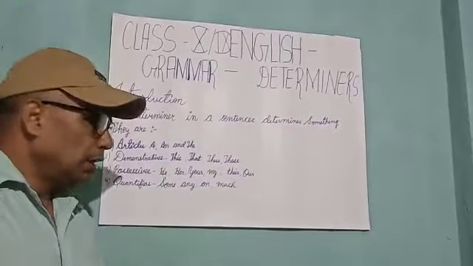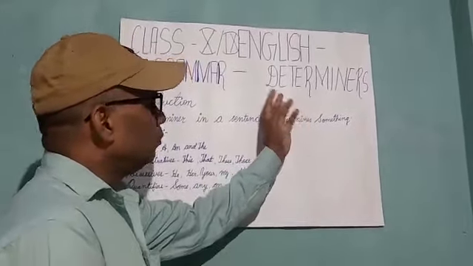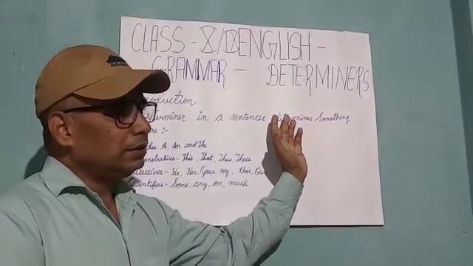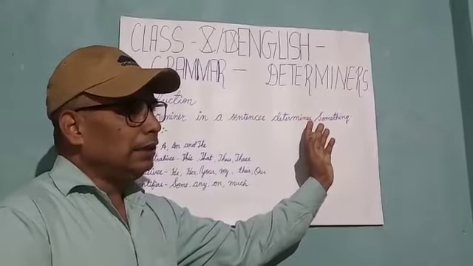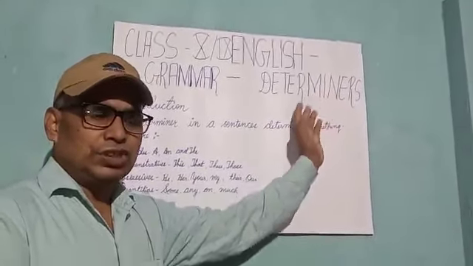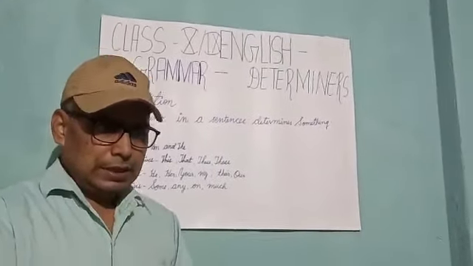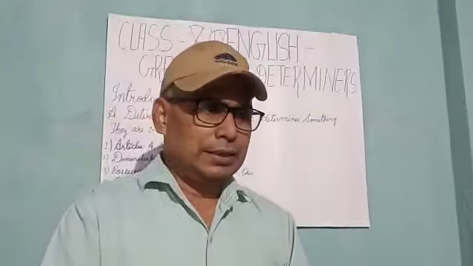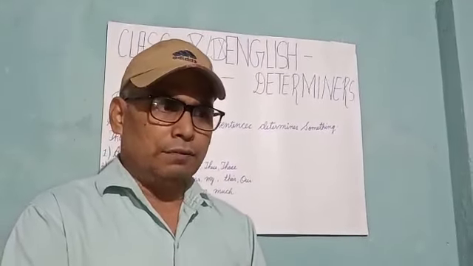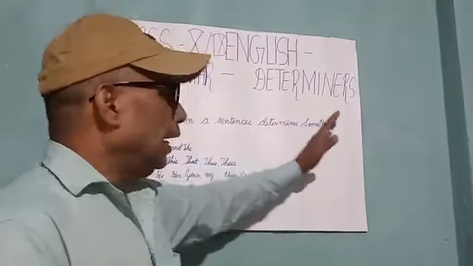In other words, determiners are grammatical words which give us a signal that a noun, and sometimes a pronoun, is likely to come just after it or a few words after it. Sometimes there may be an adjective or an adverb in between that particular determiner and the noun.